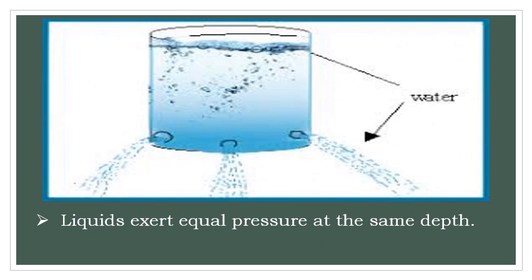Children, in this container, 3 holes of the same size are made at the same height. Liquids exert equal pressure at the same depth. Here they are at the same depth, so they exert equal pressure. This is one of the properties of liquid pressure: liquids exert equal pressure at the same depth.